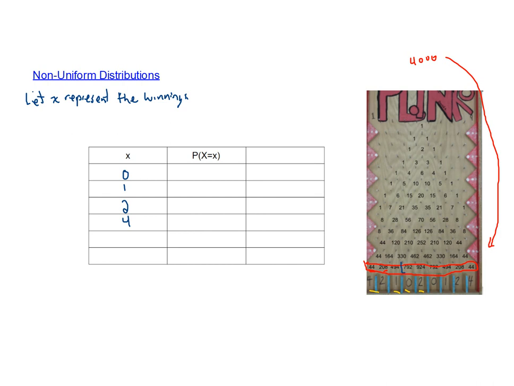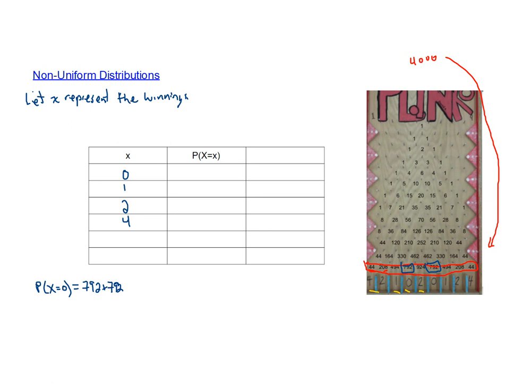We can get to 0 in 792 ways here and 792 ways here. So the probability for 0, I don't have enough room to write this in the box, but I'll put it down here. So the probability that X, our random variable, is equal to 0 is equal to the 792 ways to get to the one 0 plus the 792 ways to get to the other 0.